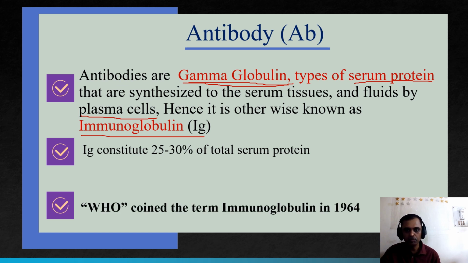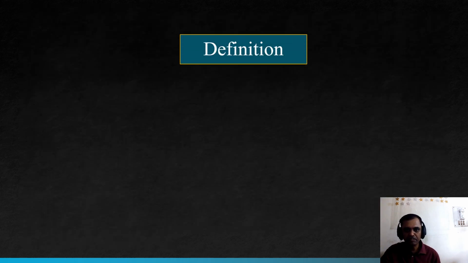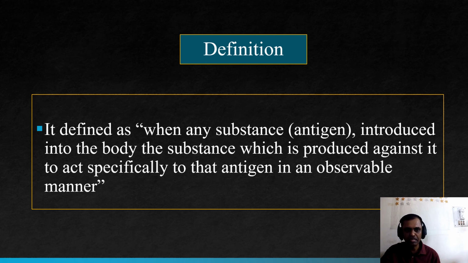WHO coined the term immunoglobulin first in 1964. So we'll study the definition as per the standard book. It is defined as: when any substance or antigen is introduced into the body, the substance which is produced against it acts specifically on that antigen in an observable manner.